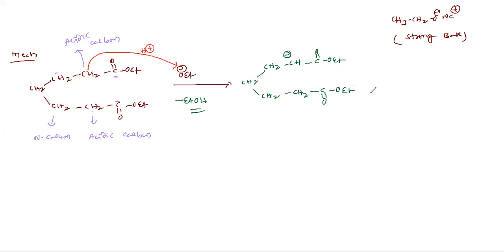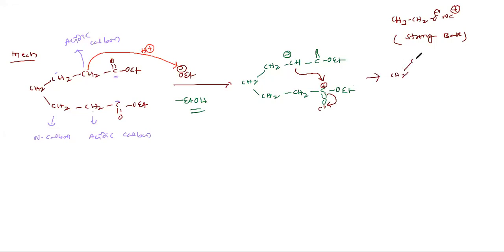In this case, carbon and oxygen, which is more electronegative? Oxygen. So this bond moves to here. This gets the negative charge, and this one gets the positive charge. The negative charge attacks the positive. Shall I write like this?